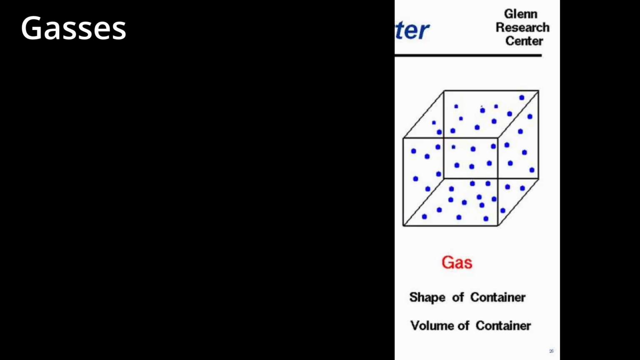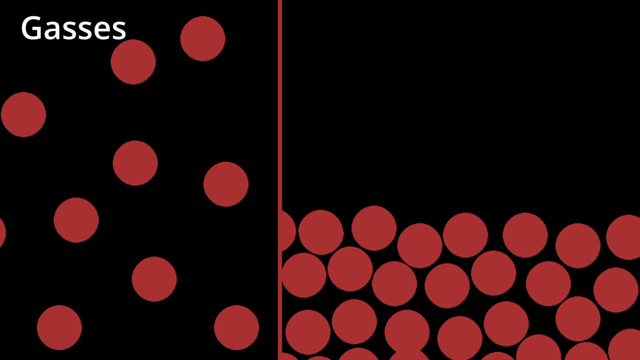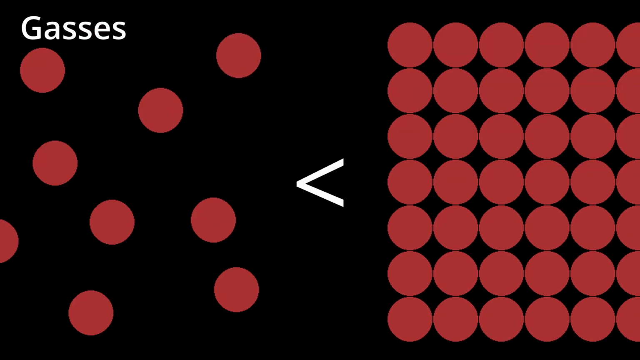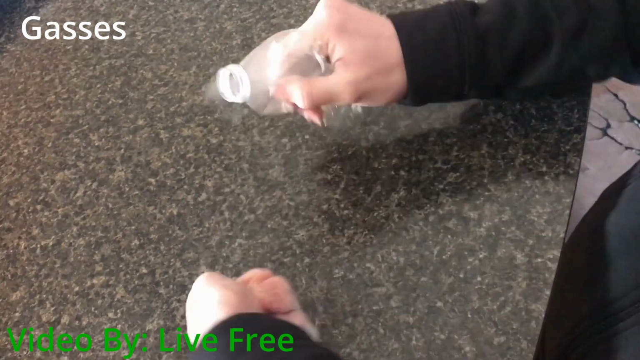Alright, gases. Gases, by definition, have more energy than liquids. Oftentimes, gases are much more spread out and are less dense than solids and liquids. Examples of gases include the air we are currently breathing. Like liquids, gases, too, can fill their containers.